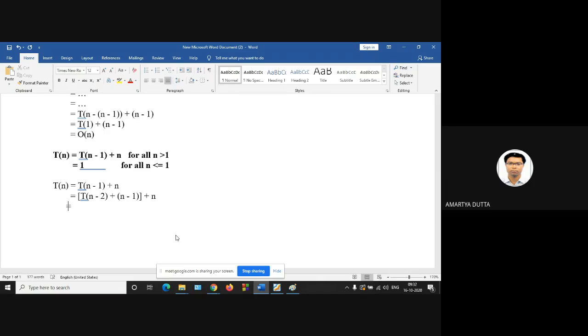So in the third line, if you substitute again the value, then you will get t of n minus 3 plus n minus 2 plus n minus 1 plus n. Okay. Then if you write